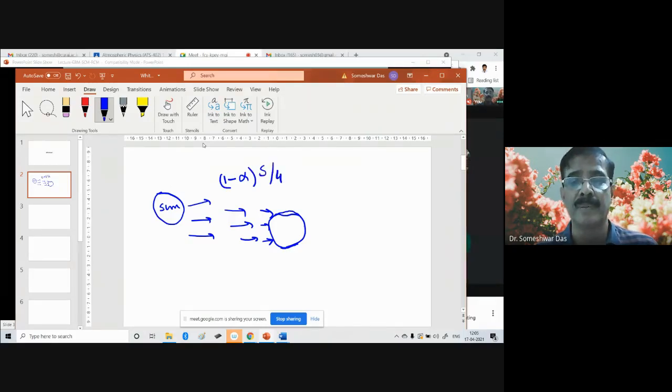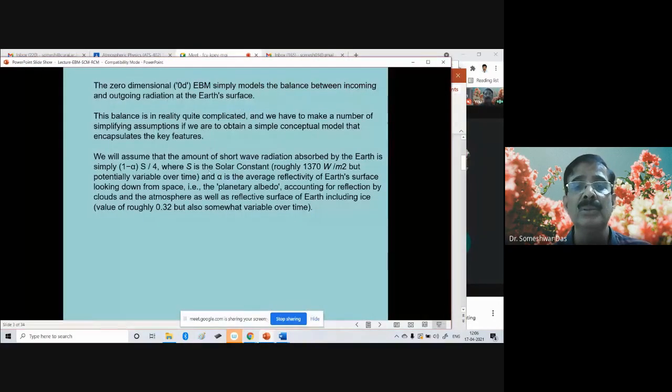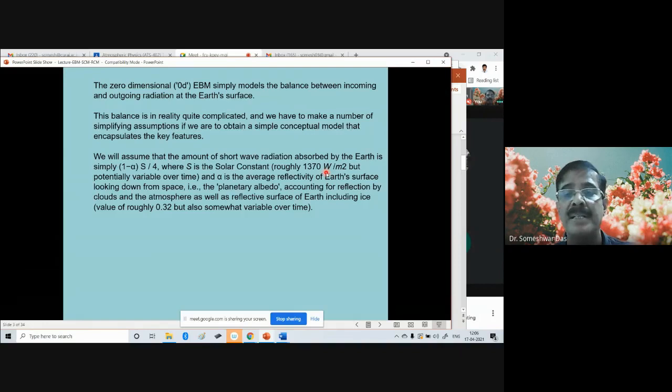Where S is the solar constant, which is roughly about 1370 watts per meter square. But potentially it is variable over time. It's not fixed all the time, but it can vary with time, that is according to the season or time of the day, the amount of the solar constant at the top of the atmosphere.